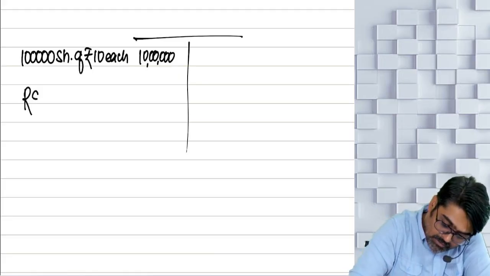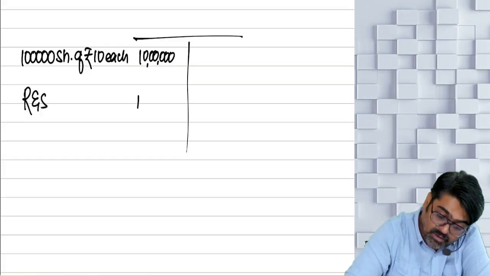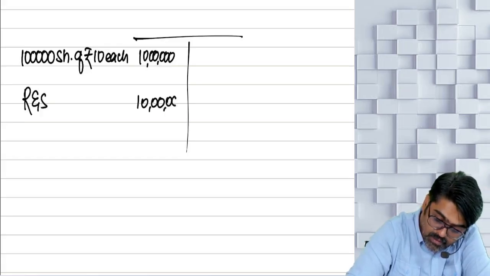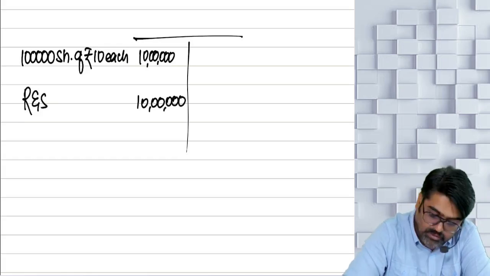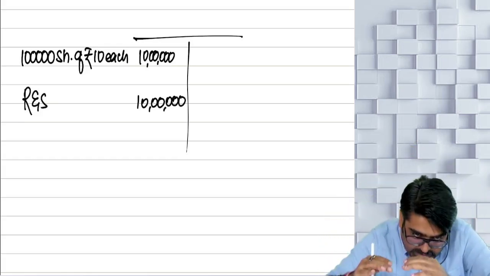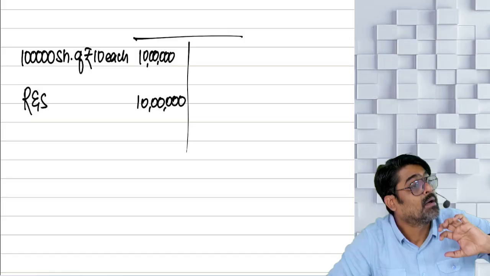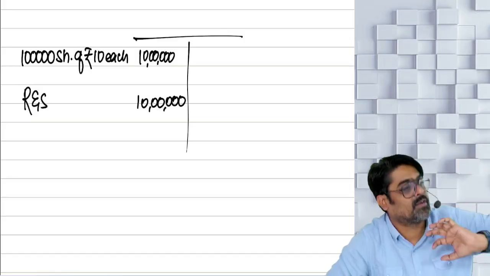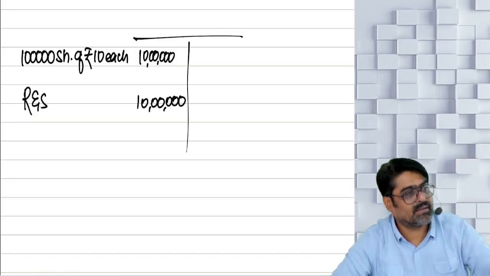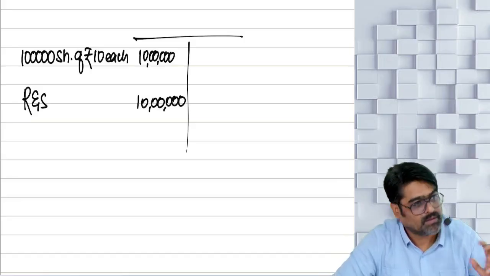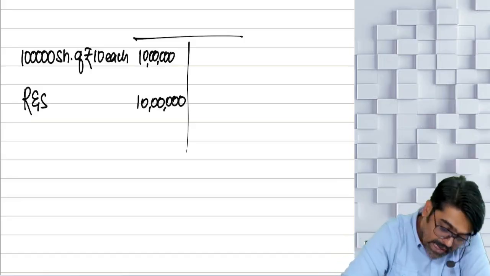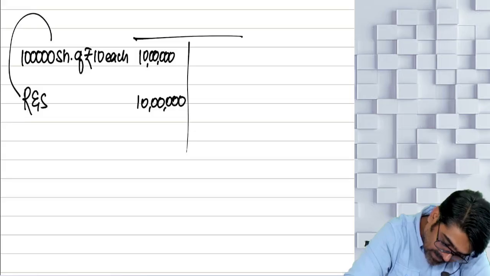So this company is having reserves and surplus of 10 lakh rupees. Now see, if these reserves are decreased and the distribution is happening, then that is confirmed dividend. So what I will do is capitalize the reserves.